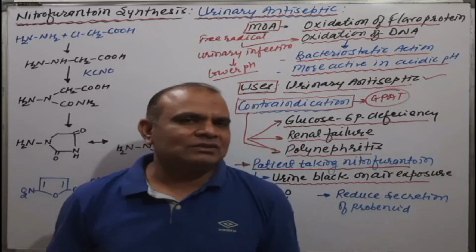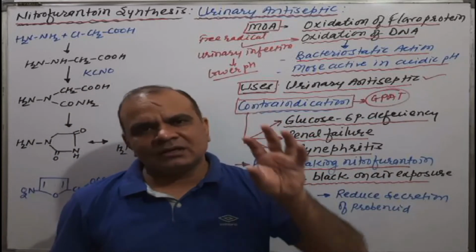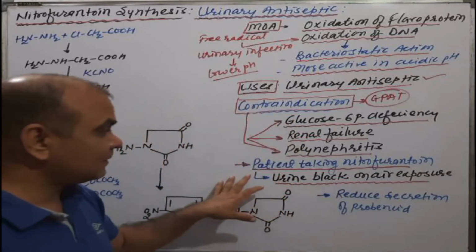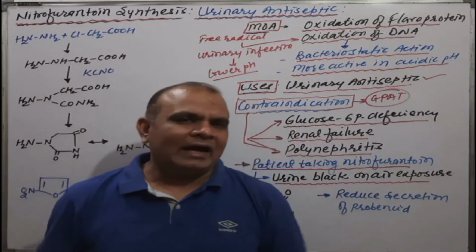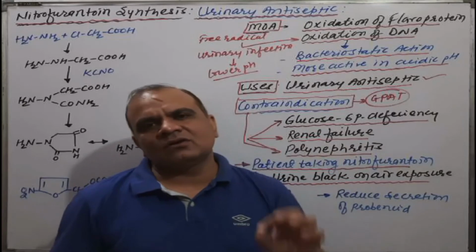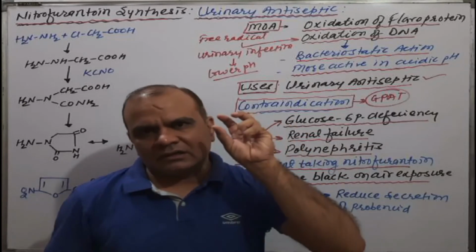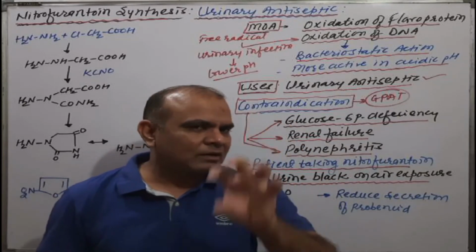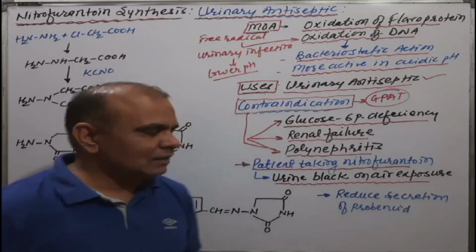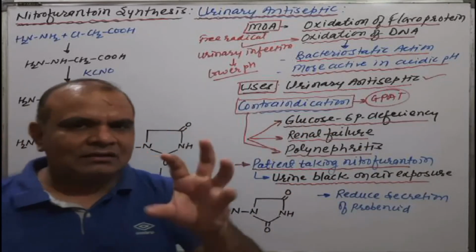In that situation, the patient may have a different psychology. The doctor, patient or pharmacist should know about this effect, and then there will be no psychological problem.